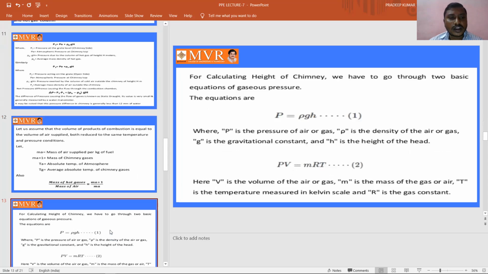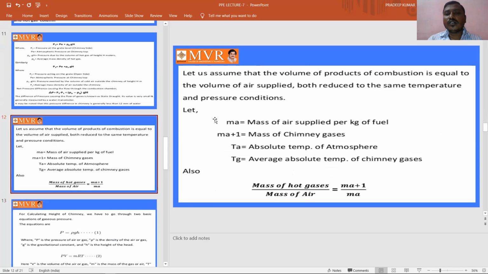This is what we can observe here. Let us assume that the volume of products of combustion is equal to the volume of air supplied, both reduced to the same temperature and pressure conditions.